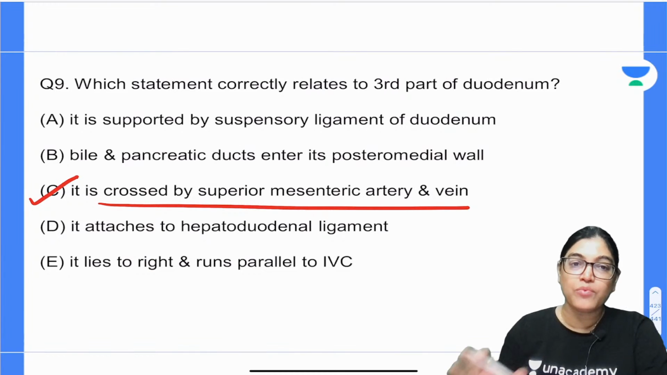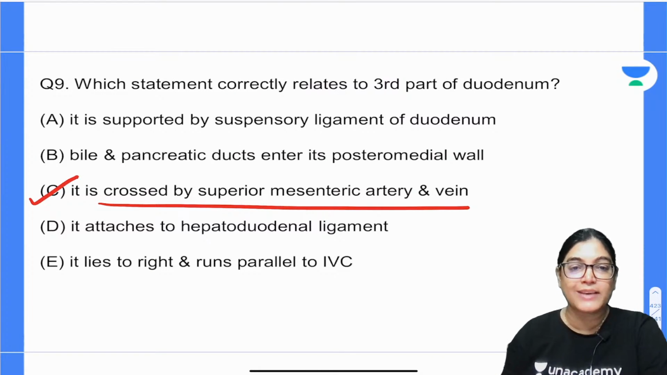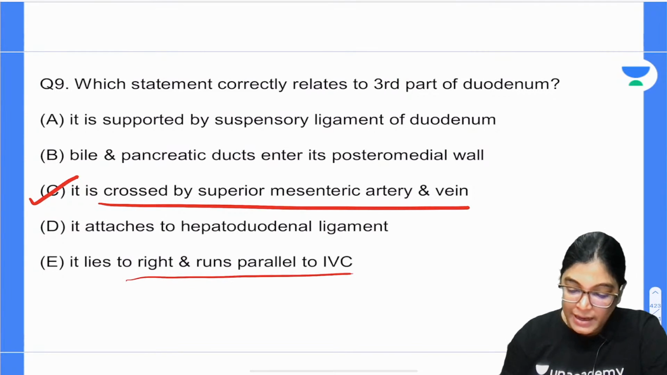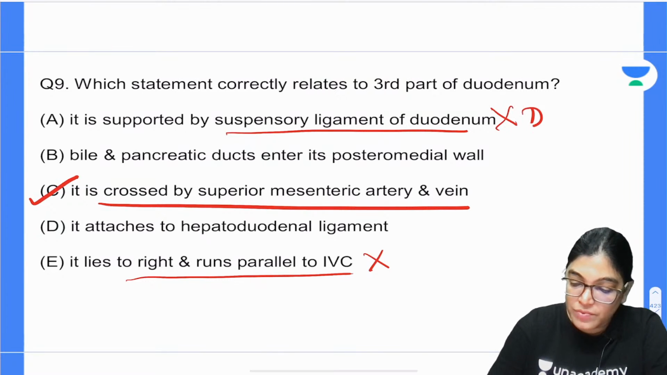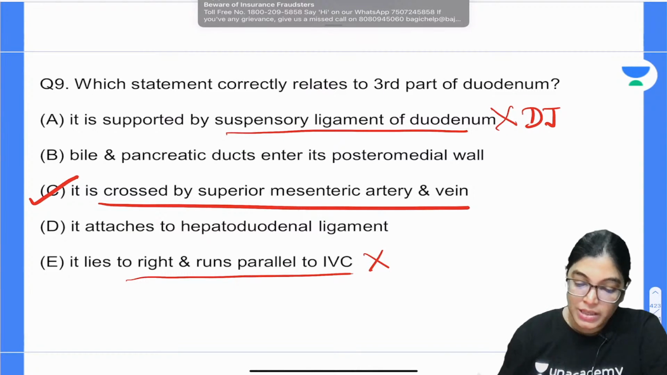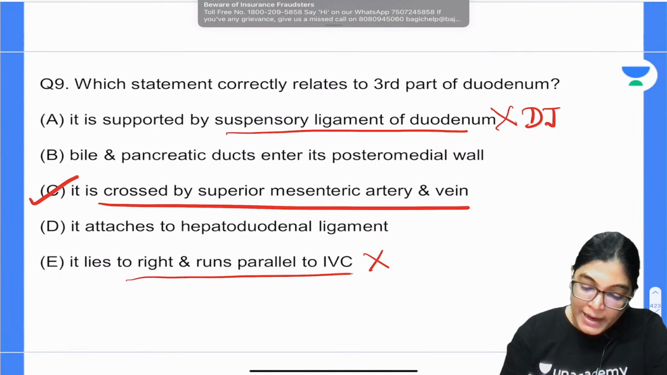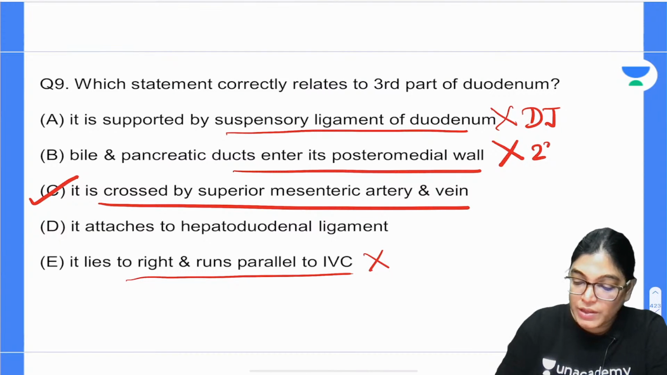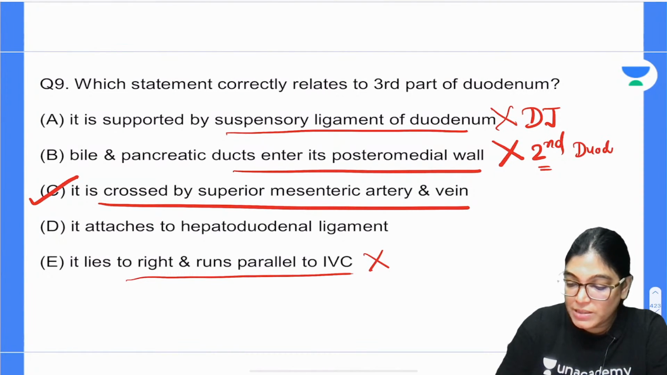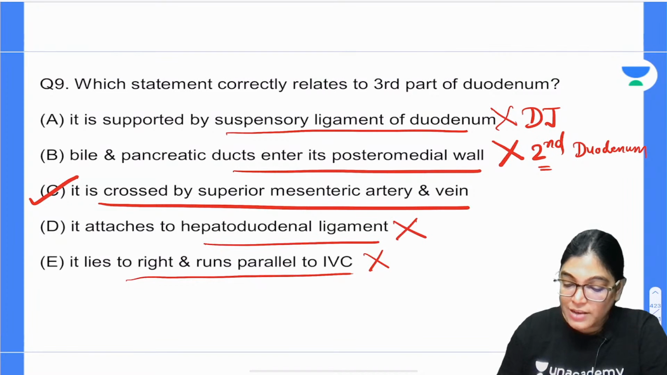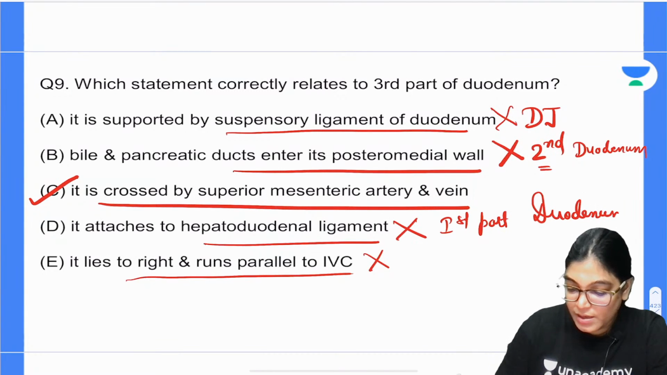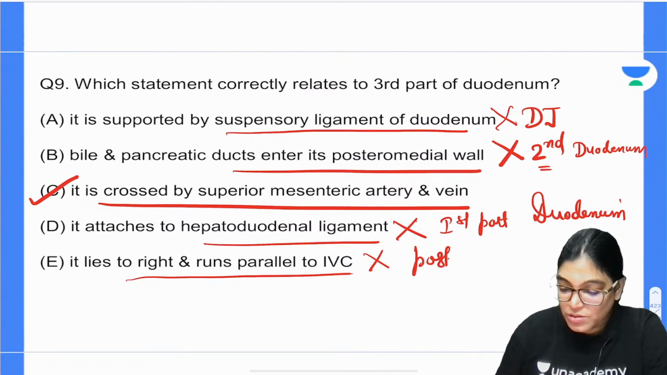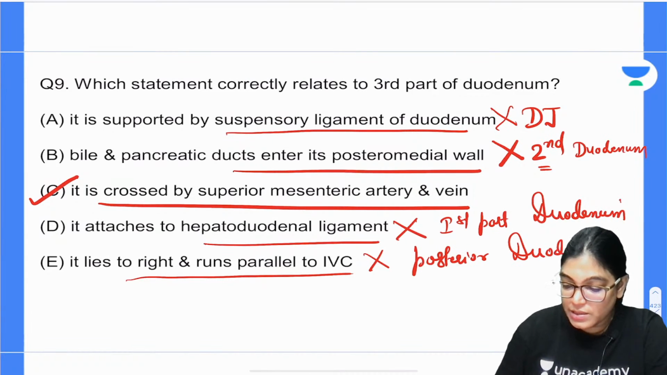So I would like to show you a diagram for each of these components, which will clearly help you to understand. Actually, this inferior vena cava is not running parallel but it is running posterior. So it is the wrong option. Suspensory ligament of duodenum is located at the duodenojejunal junction, not at the third part. Bile and pancreatic duct is opening into the second part of duodenum, not in the third part. And hepatoduodenal ligament is attached to the initial, you can say first part of duodenum, not to the third part. And inferior vena cava is lying posterior to the third part of duodenum, not running right or parallel.